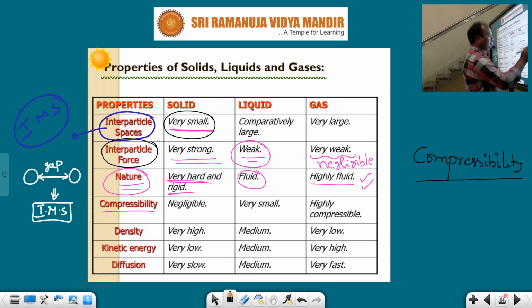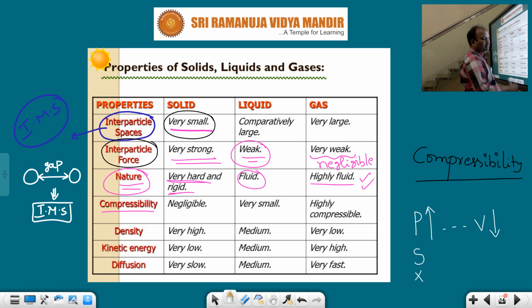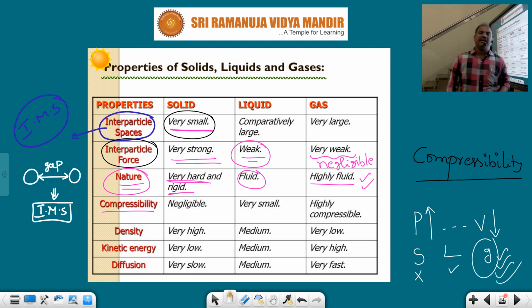What is compressibility? Whenever you increase the pressure on the system, the volume decreases. Generally, solids cannot be compressed. Of course, liquids are slightly compressible, but gases can be easily compressed. So whenever you apply more pressure on a gas, its volume decreases.